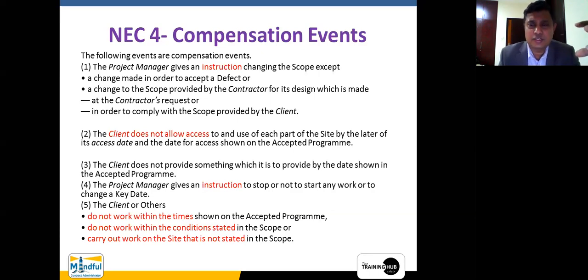And in other countries, like New Zealand, they know about NEC. They are using this kind of thing, right? The other parts of Europe also, except that previously it was confined to the UK and Ireland. Now some other countries are also adapting to this NEC 4. So it is better to learn another form of contract.